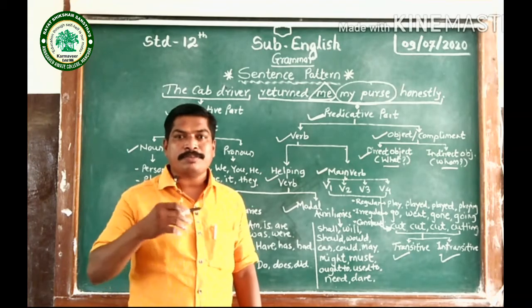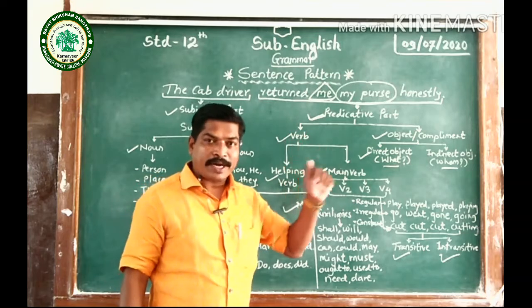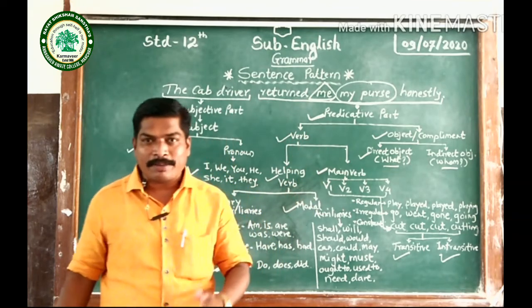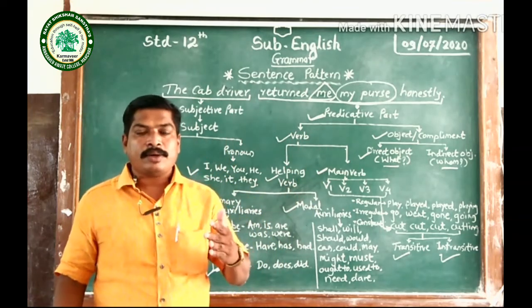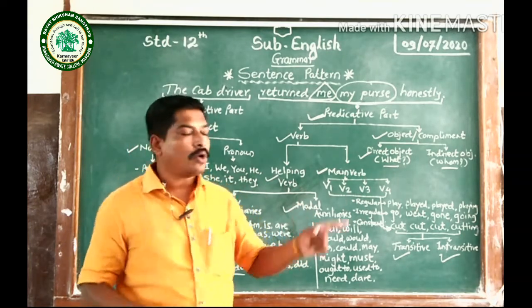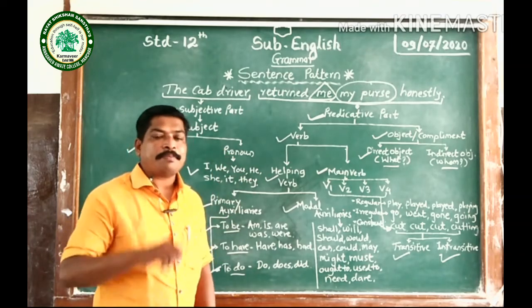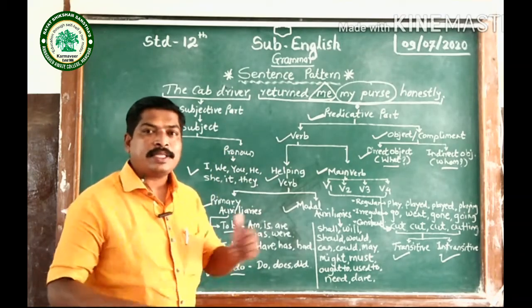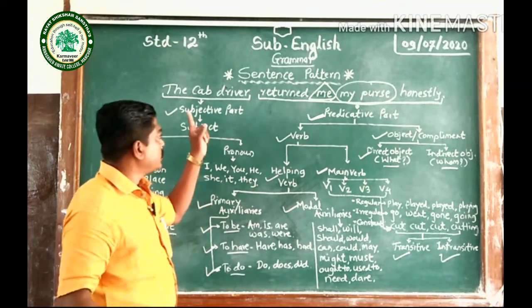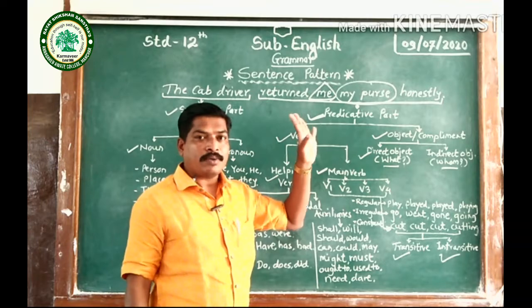That is why only the predicative part is included in imperative sentences. Speaking about exclamatory sentences, the subjective part is given after the predicative part. Here the subjective part is given earlier, and after that the predicative part is given.